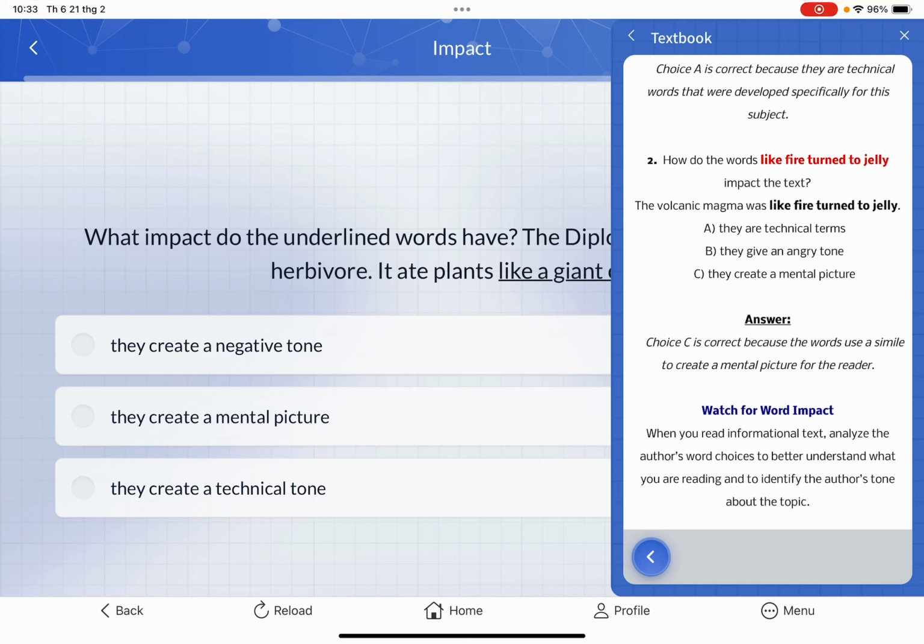You should analyze the author's word choices to better understand what you are reading and to better identify the author's tone about the topic. So thank you for coming and have a great day.